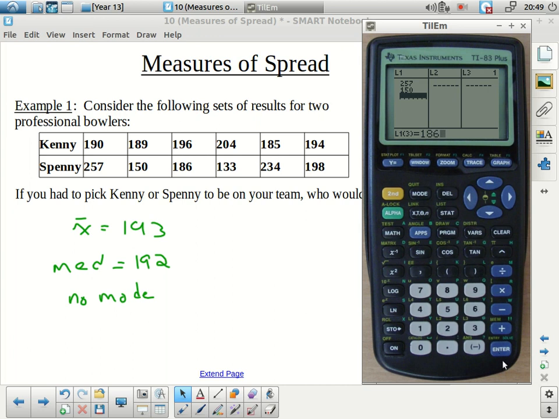And again, I think the graphing calculator should be in the room. So if you don't have them already, you might want to pause and let everyone catch up to this point so they can try it.